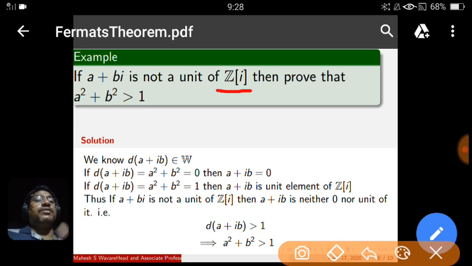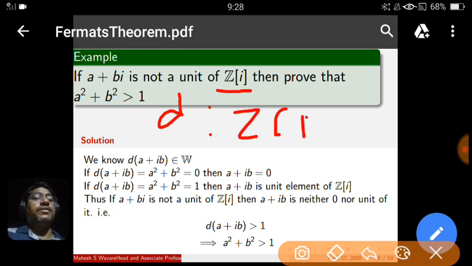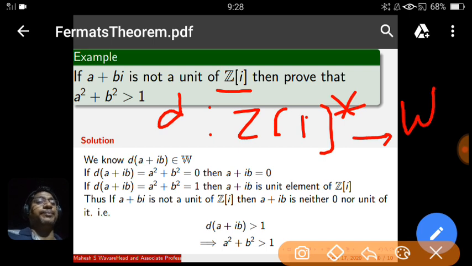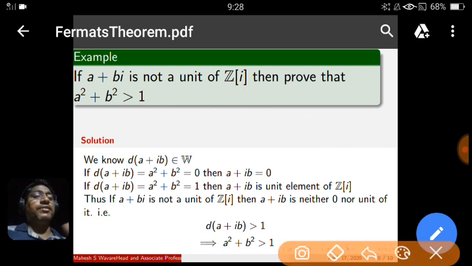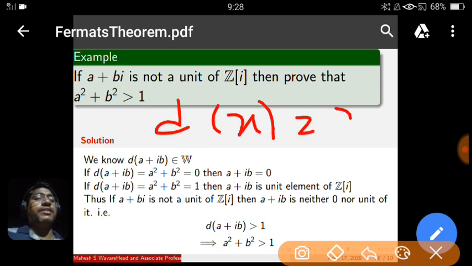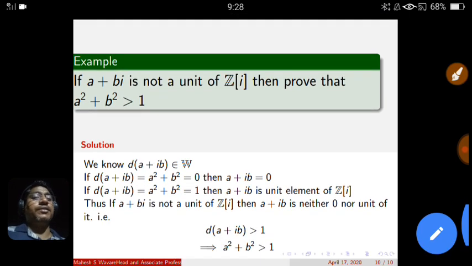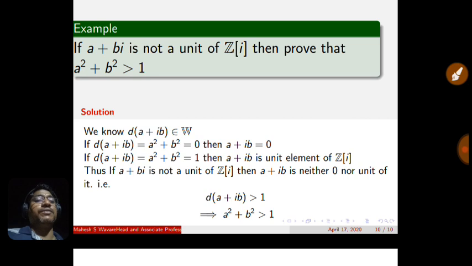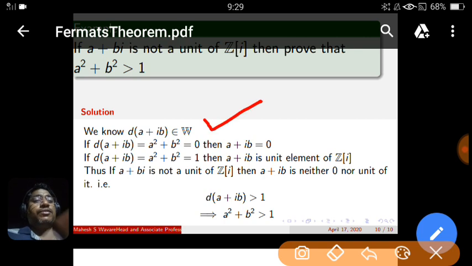Now on the Gaussian integers we have defined the function from the non-zero numbers to the whole numbers. By what definition? d of x as x into x bar. If x is a plus ib, so d of a plus ib will be a plus ib into a minus ib, that is d of a plus ib is a square plus b square. And due to this Euclidean function, this d value is always a whole number. Whole number means it is either 0 or a natural number.